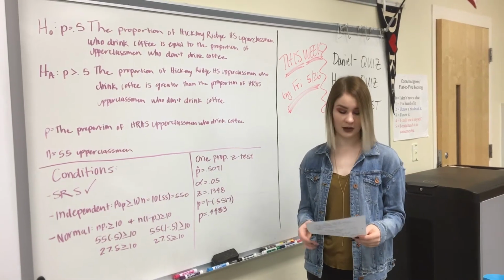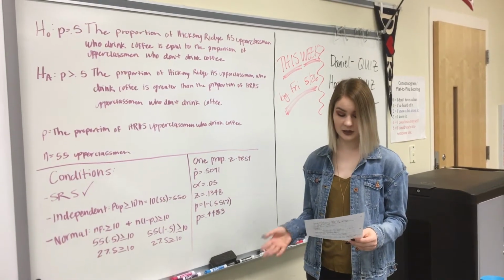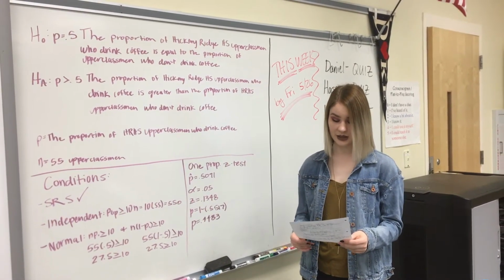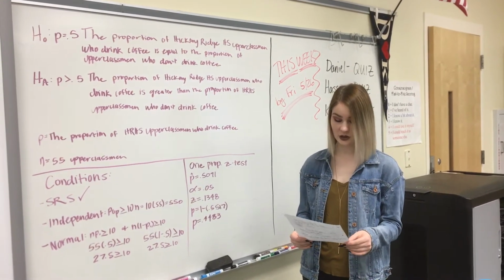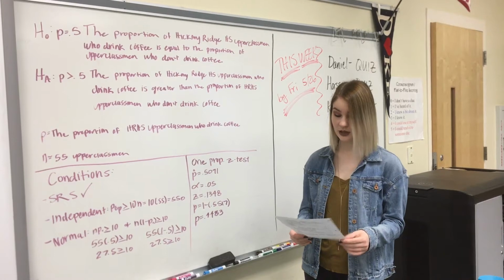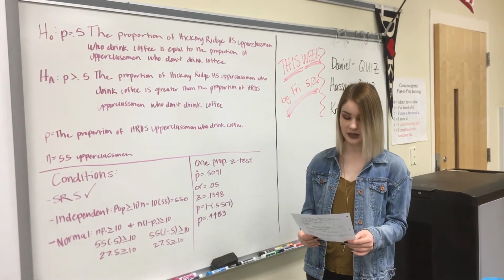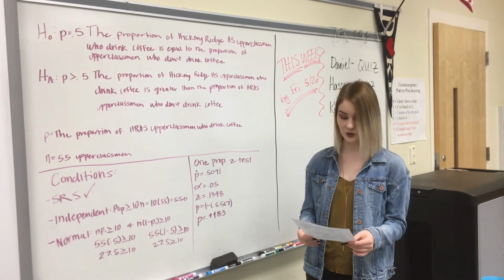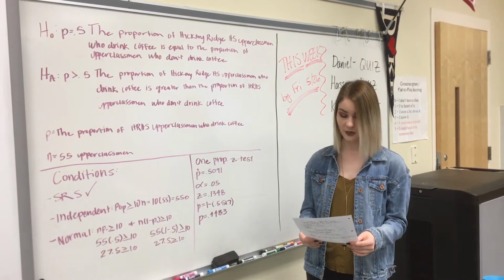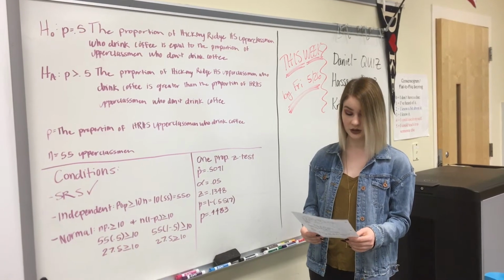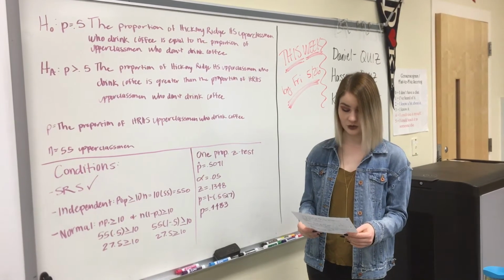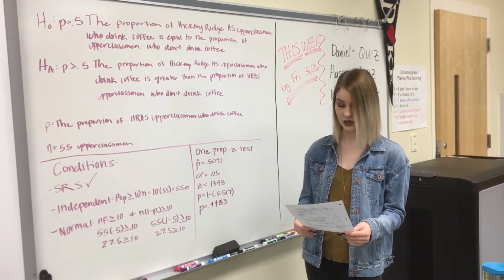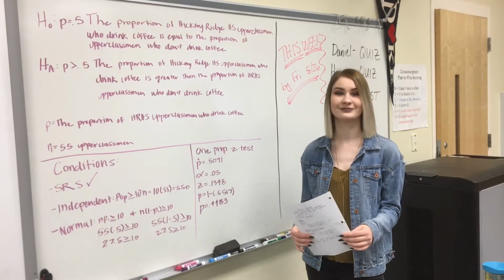So with such a high p-value, because p equals 0.4483 and it's greater than our alpha value, which is 0.05, we failed to reject the null hypothesis that the number of Hickory Ridge High School upperclassmen who drink coffee is equal to the number of Hickory Ridge High School upperclassmen who don't drink coffee. And we failed to find evidence to support the alternative hypothesis that the number of Hickory Ridge High School upperclassmen who drink coffee is greater than the number of Hickory Ridge High School upperclassmen who don't drink coffee.